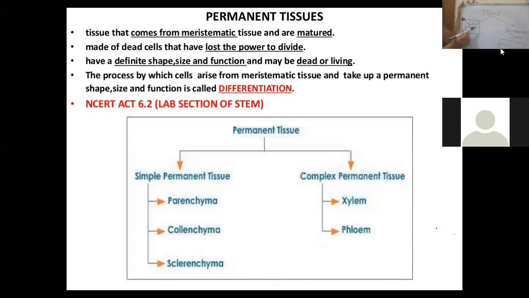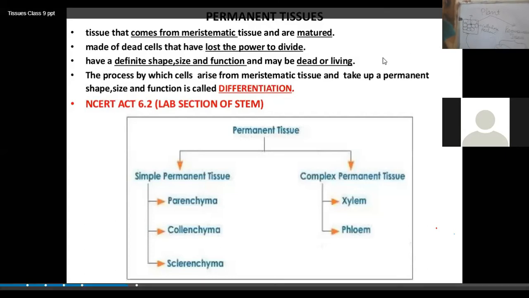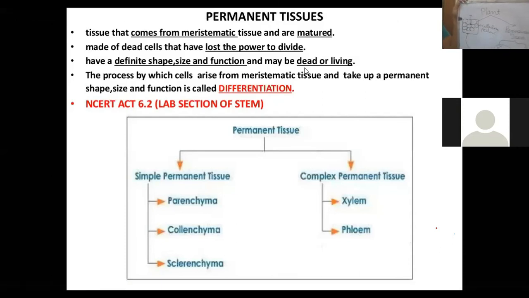The cell wall of parenchyma cell is thin and is made up of cellulose and pectin. There exists the intercellular space, meaning there is the presence of intercellular space among the cells of parenchyma tissue, right?